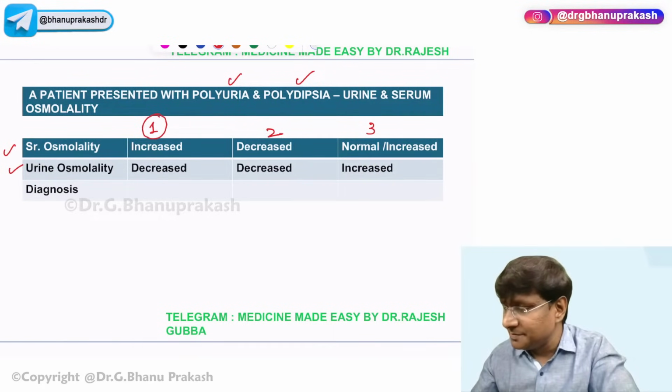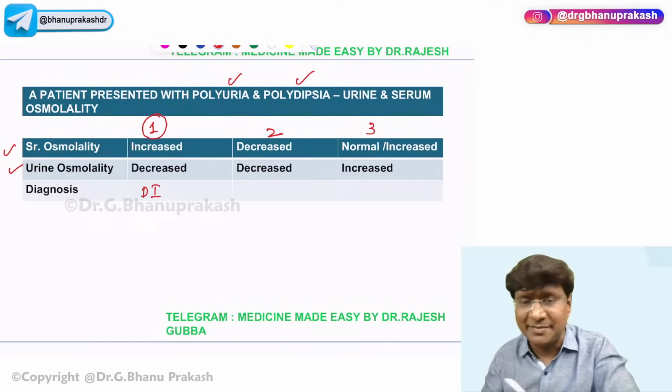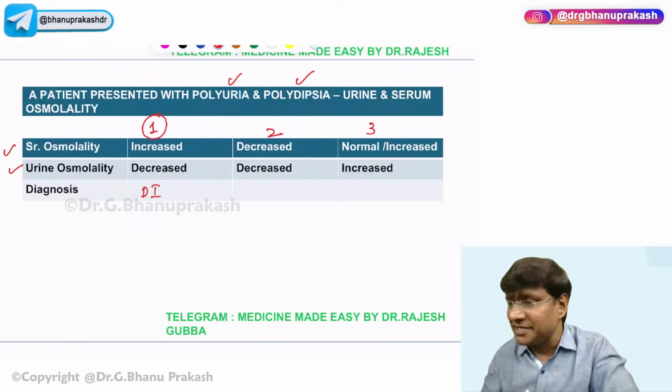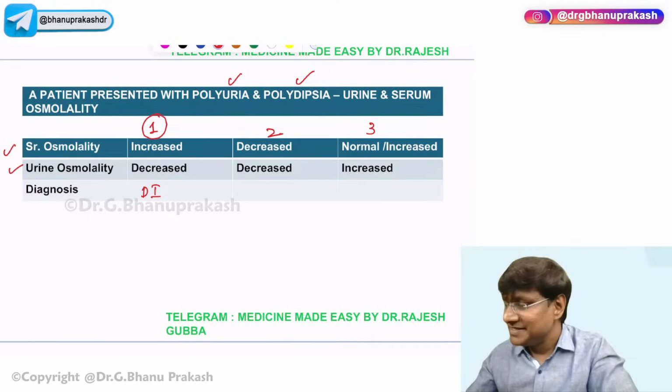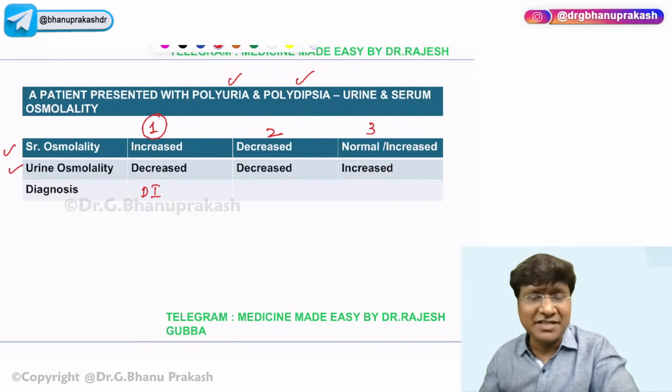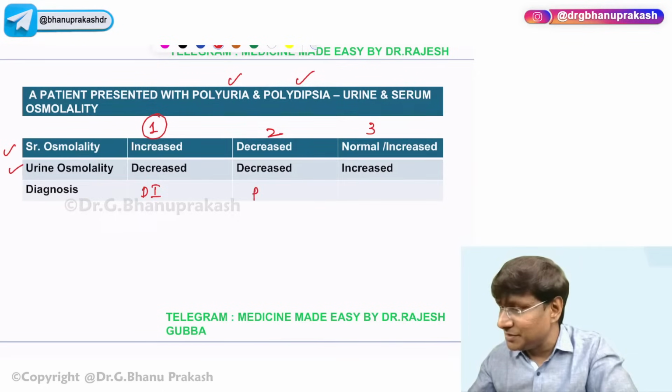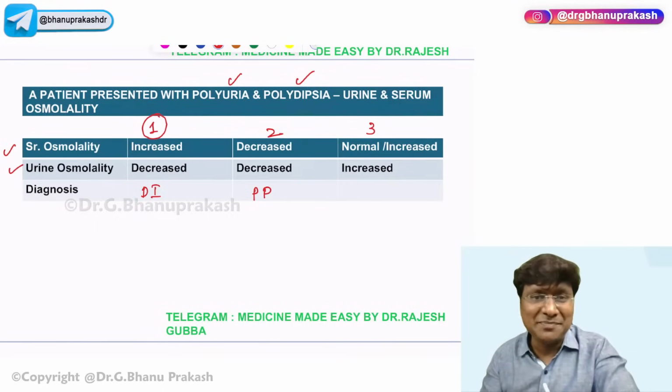Right, very good. Excellent, Pratyusha. So the first patient is suffering with diabetes insipidus. And what about the second patient? Polyuria, polydipsia with both decrease in urine and serum osmolality. That is suggestive of, very good, Subhashri, psychogenic polydipsia.